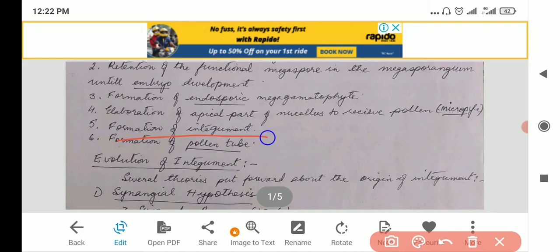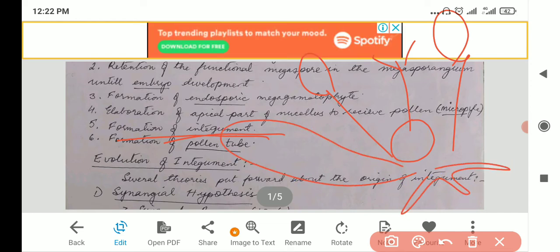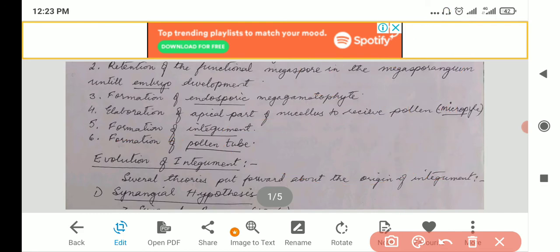Then formation of integument. Just remember, this is the style, suppose this is the plant, this is the corolla, this is the calyx. So here are the integuments and the nucellar region. If you look at the TS of a flower, you will understand. Then formation of pollen tube.